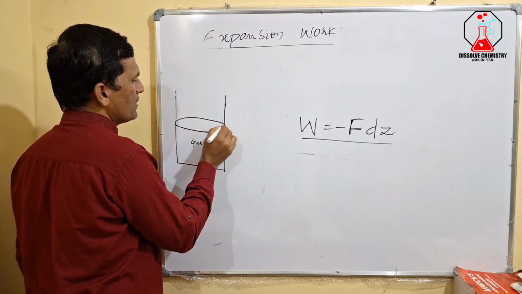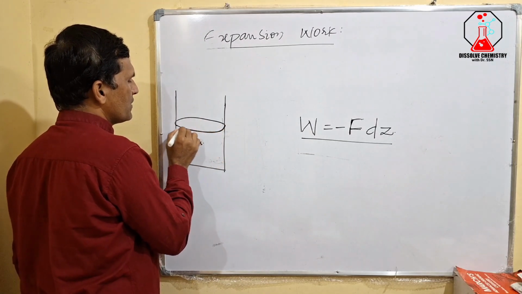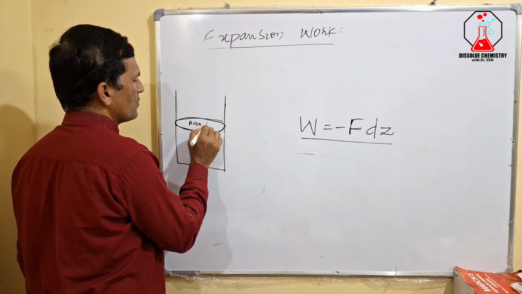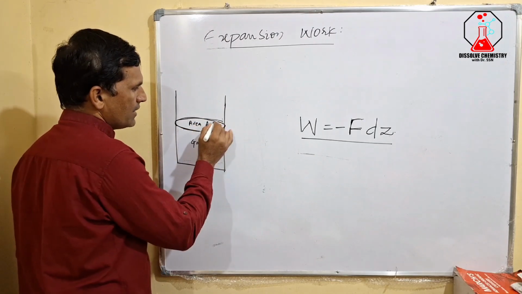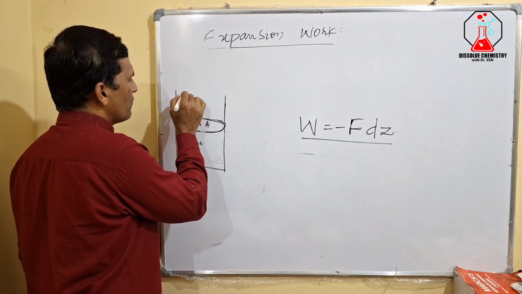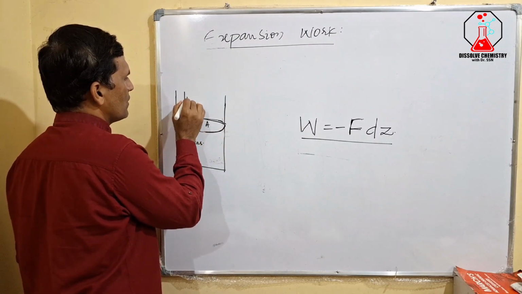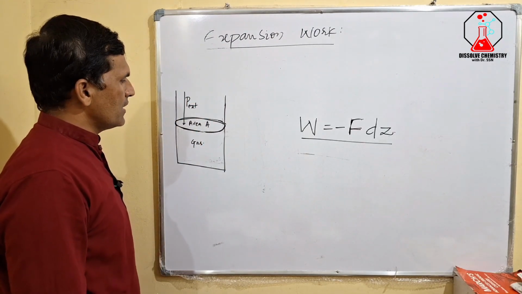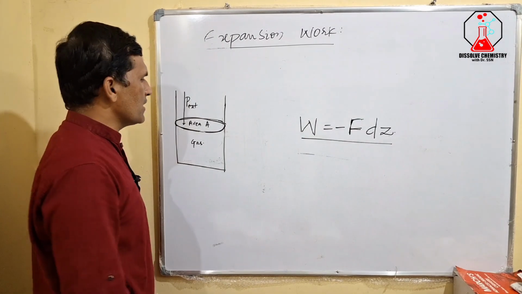The area of this piston, you can take as A. And the external pressure, P external, is constant. Atmospheric pressure will be there.